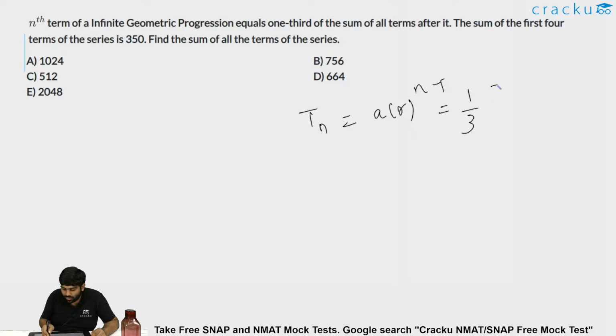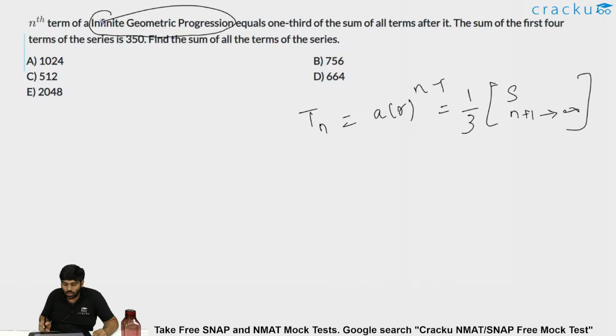The summation is nothing but from the n plus 1th term to infinity, because it's an infinite GP. So this a into r power n minus 1 is said to be equal to one third of the sum of all the terms after it.